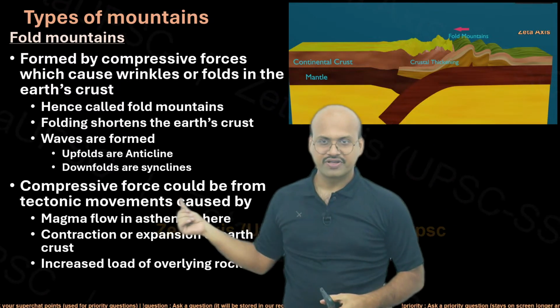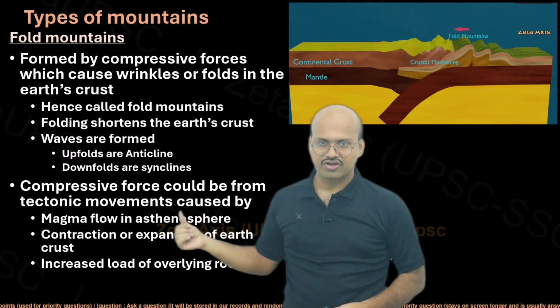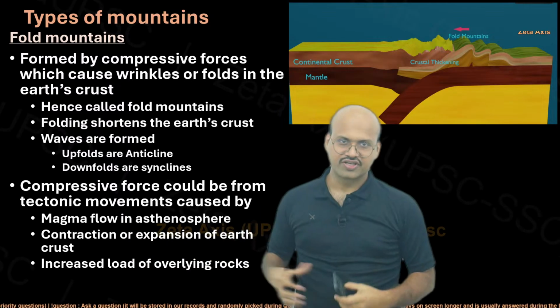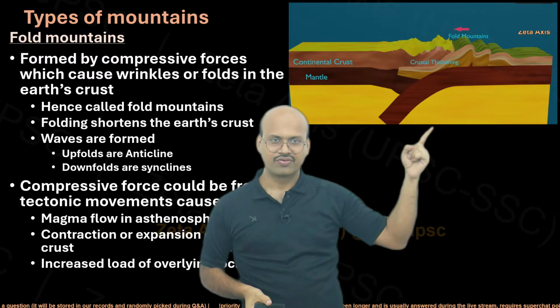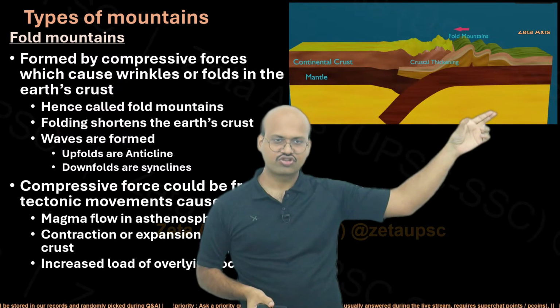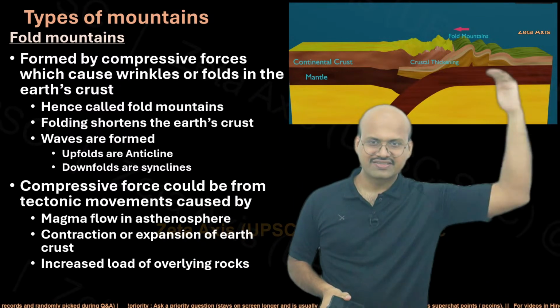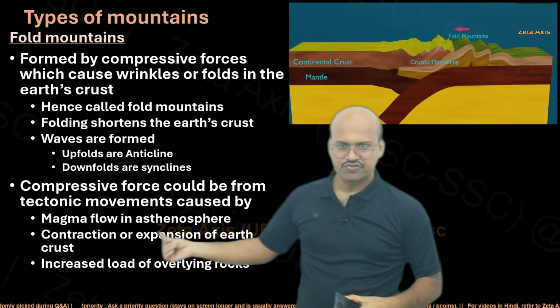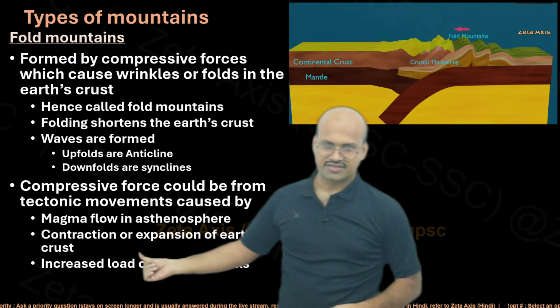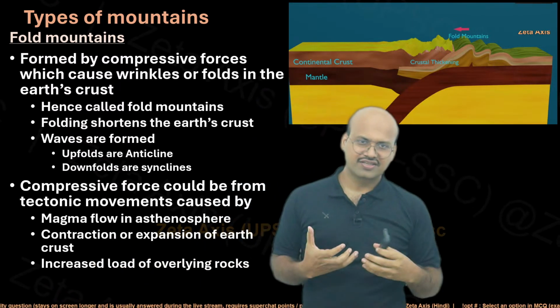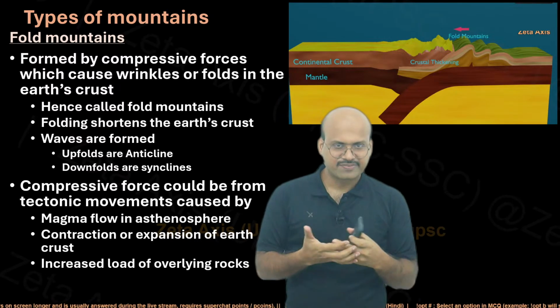Compressive forces could form tectonic movements caused by magma flow in the asthenosphere. So this is our asthenosphere, and there would be magma flow in this asthenosphere, which could lead to these compressive forces. The compressive forces can also be formed by contraction or expansion of the earth's crust. So the earth's crust can also undergo expansion.